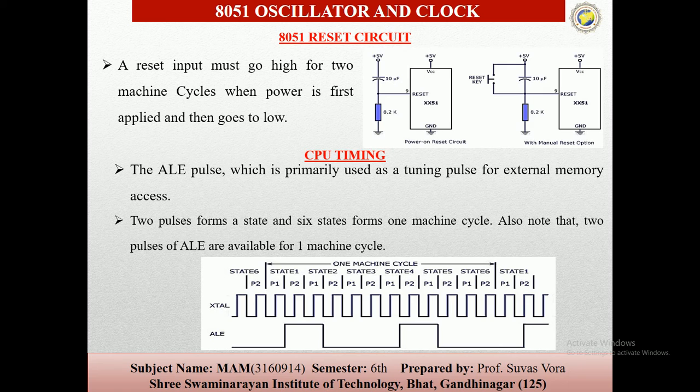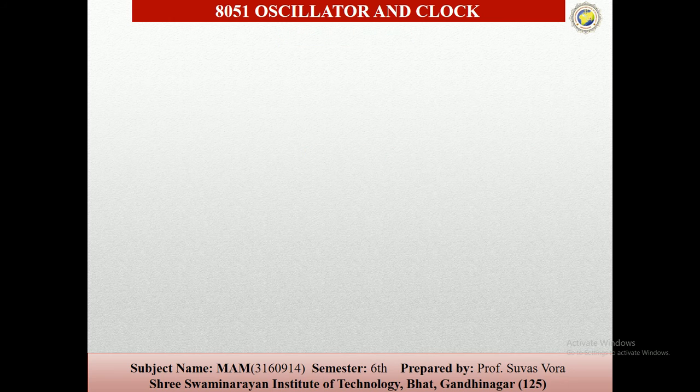The controller has 1 oscillator, which can be used as the clock source for the CPU, and to use the on-chip oscillator, connect a crystal or ceramic resonator between the pins. So these are the CPU timing systems.